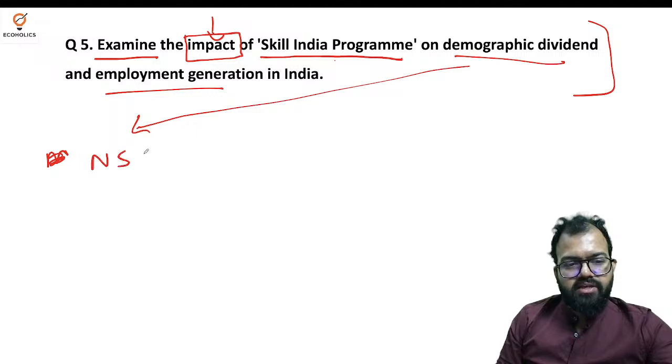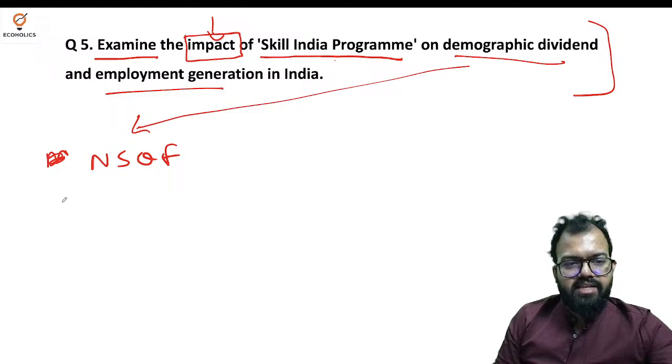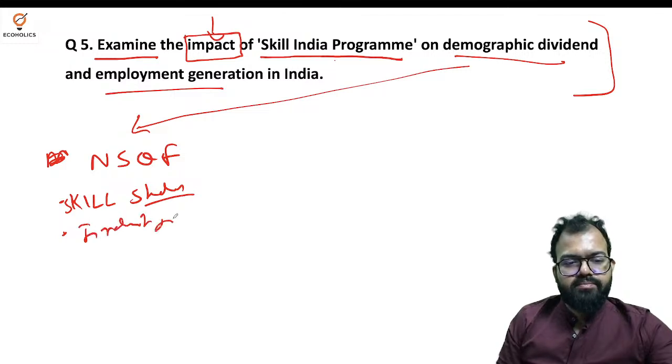The National Skill Qualification Framework policy also proposes a framework to have skill standards, skill standards for the formal education system and for industry requirements, because we need global skills.